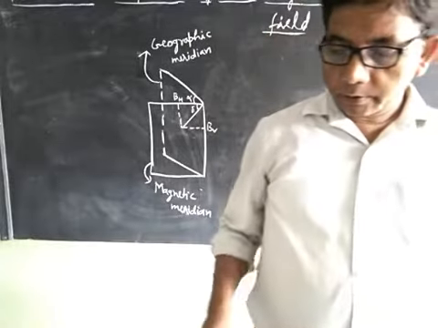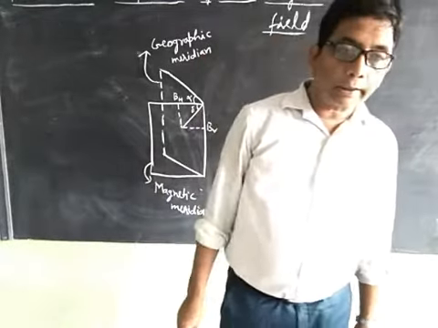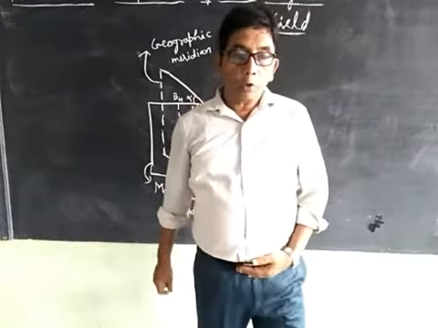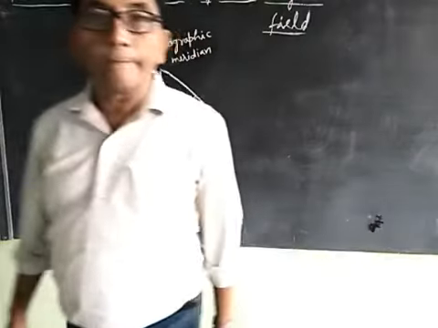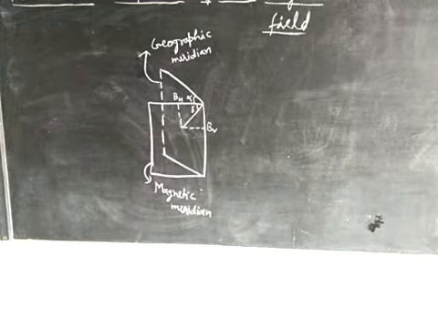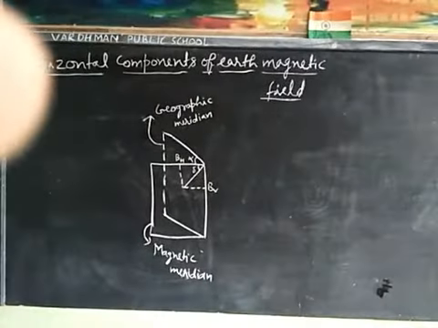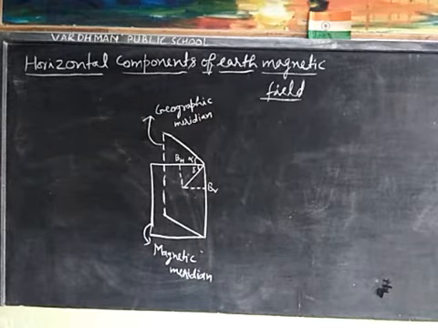It is the component of the Earth's total magnetic field in the horizontal direction.